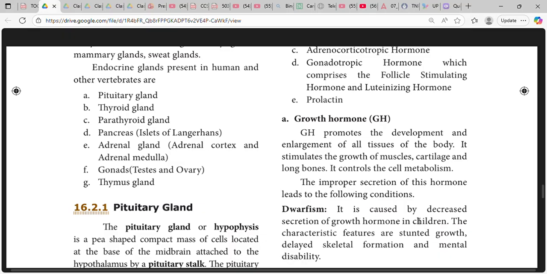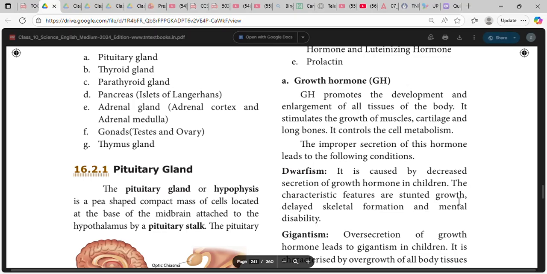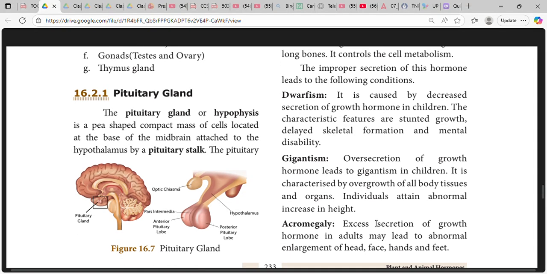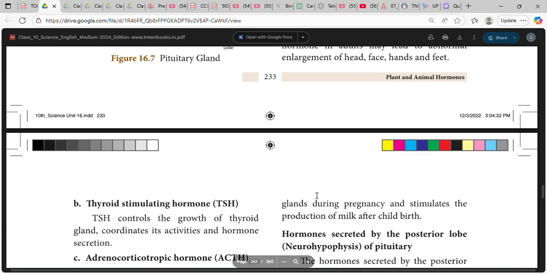Dwarfism. It is caused by the decreased secretion of the growth hormone in children. The characteristics are stunted growth, delayed skeletal formation, mental disability. Over-secretion of growth hormone leads to gigantism. Excess secretion of growth hormone in adults may lead to abnormal enlargement of head, face, hands and feet, a condition called acromegaly.